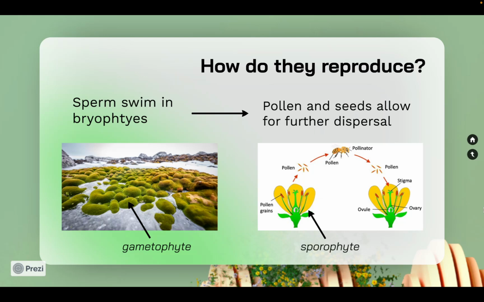Gymnosperms and angiosperms evolved a dominant sporophyte stage, meaning the main plant body was diploid with two sets of chromosomes, which was stronger and more adapted to land. They also developed pollen, which carries sperm without needing water, and seeds, which protect and nourish embryos. All of these changes allowed plants to spread more widely across dry terrestrial environments.